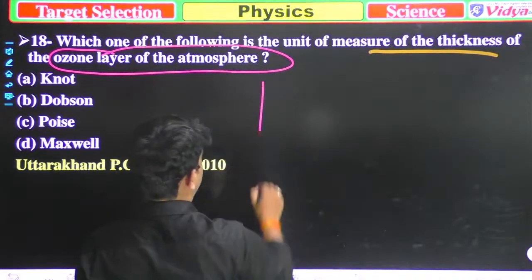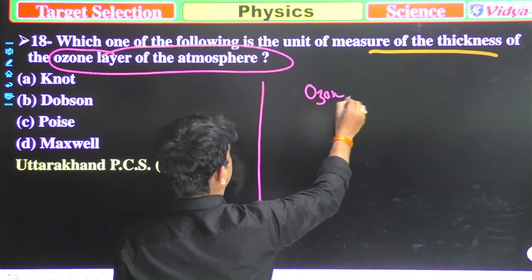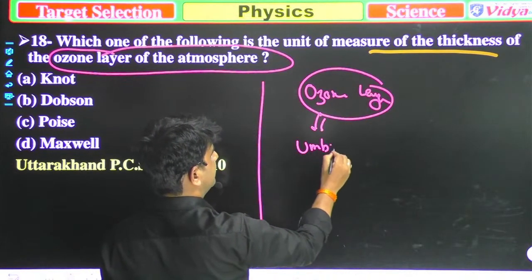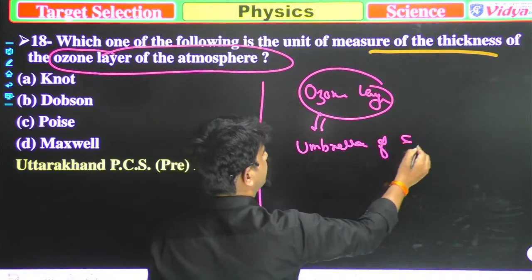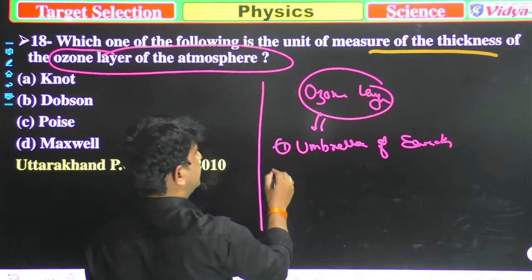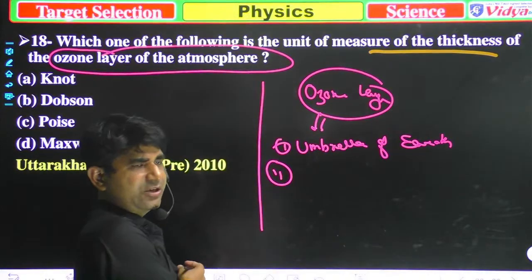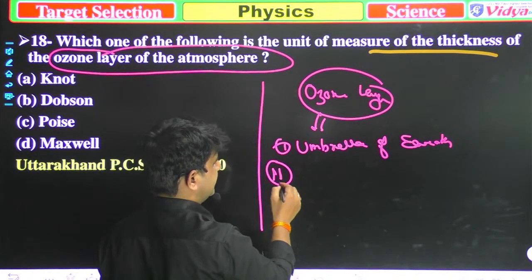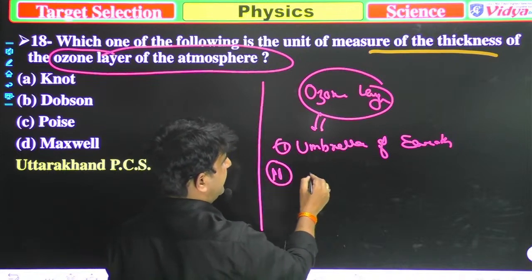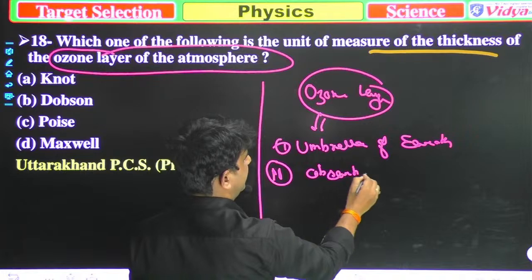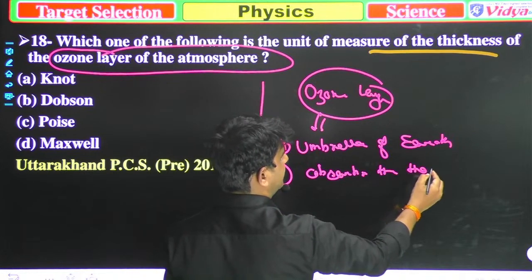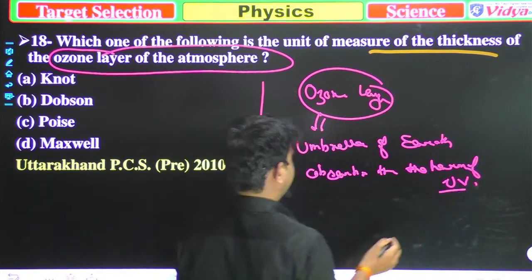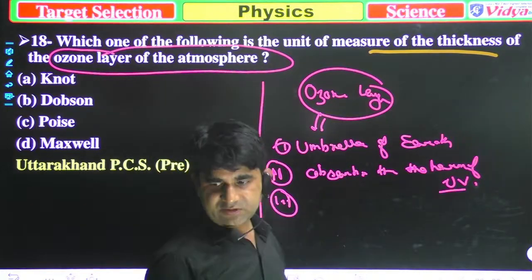Before that, I will tell you about the ozone layer. The ozone layer is known as the umbrella of earth. Second thing, it is found in the stratosphere. And the ozone layer absorbs the harmful UV rays, ultraviolet rays.